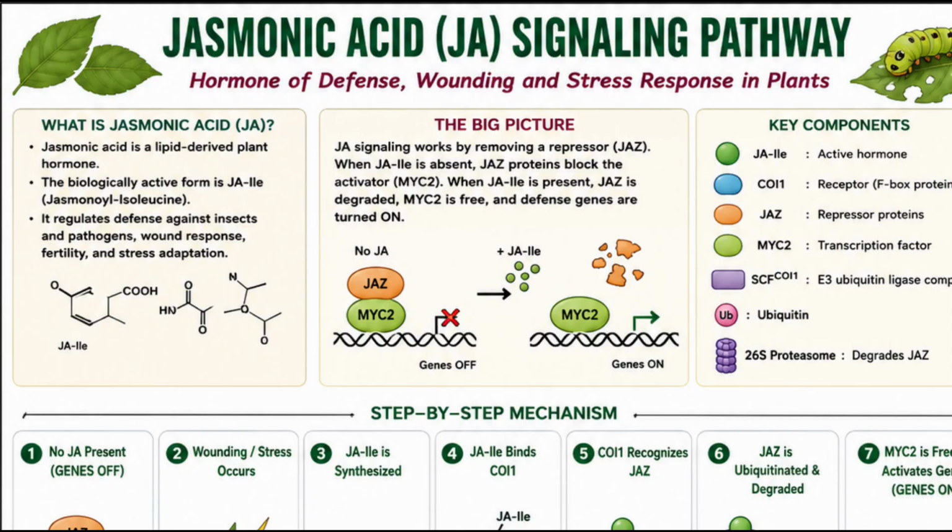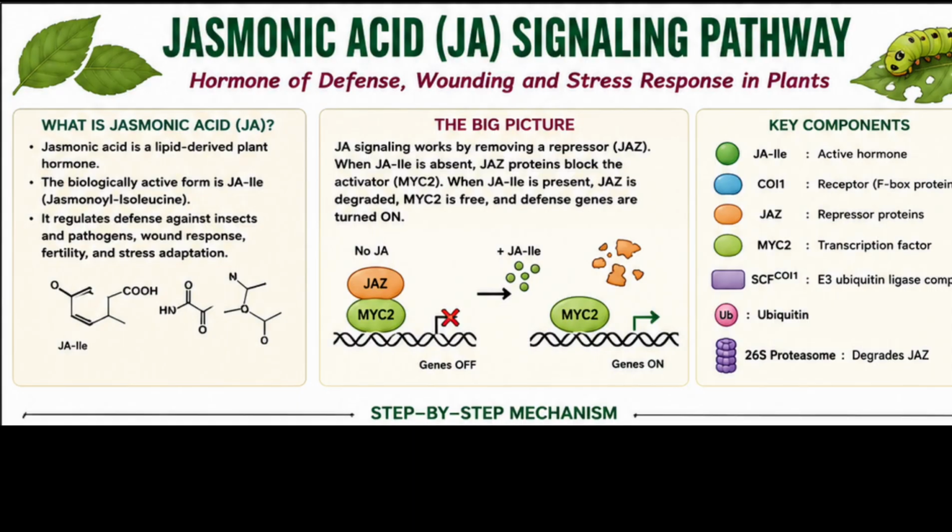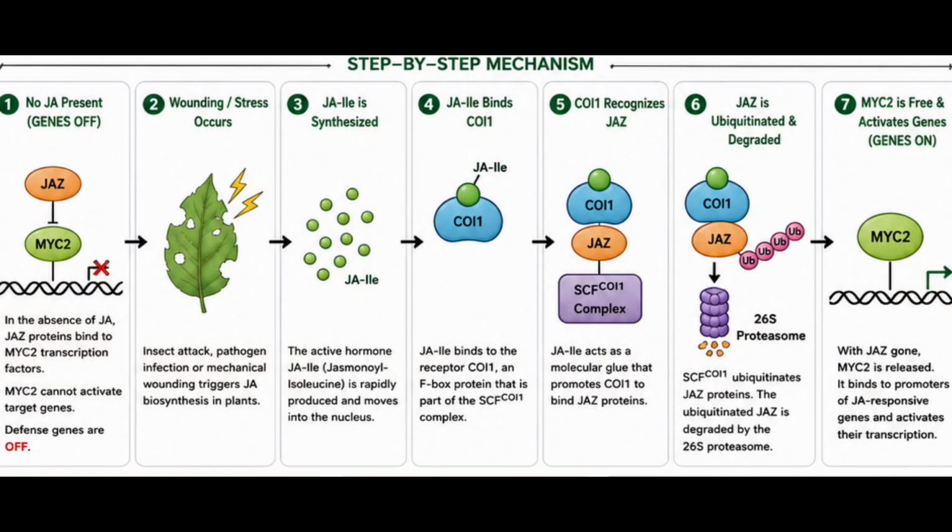Then the JA signaling works by removing a repressor, JAZ, when the jasmonyl isoleucine is absent. The JAZ protein blocks the activator MYC2, and when the jasmonyl isoleucine is present, the JAZ is degraded, so MYC2 is free. And the defense genes are turned on. So here we can see when the gene is off and when the gene is on.